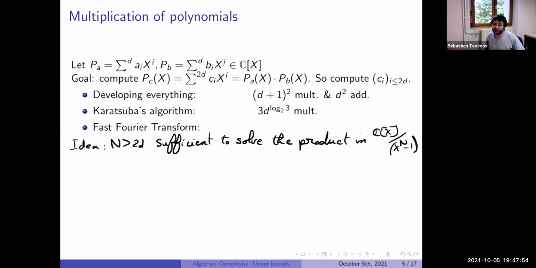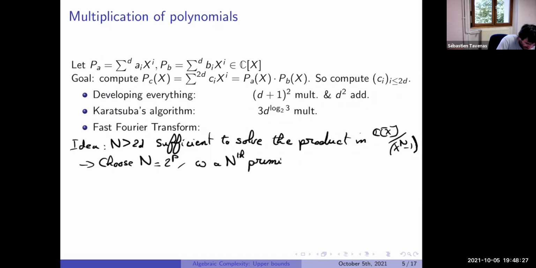If we take n larger than 2D, the degree which will appear, we can do it modulo X^n minus 1, because we'll not remove anything which will be interesting for us. So take n a power of 2, which is not really larger than D, and hence take a primitive root ω.